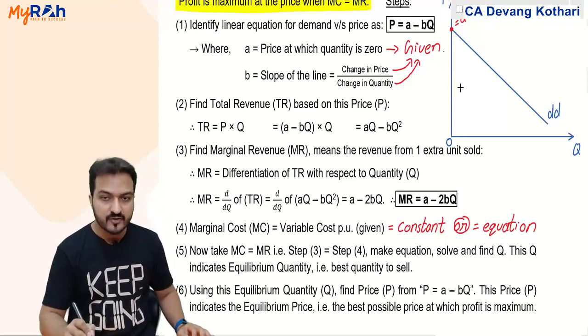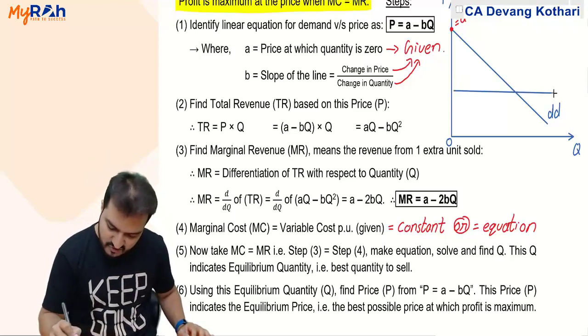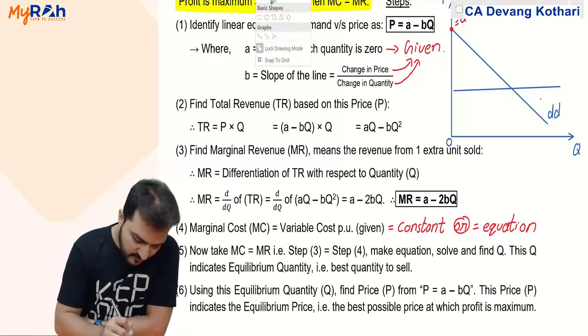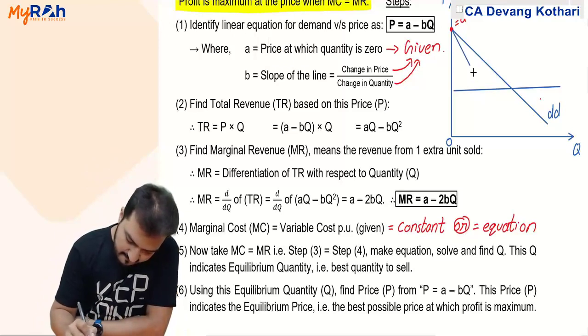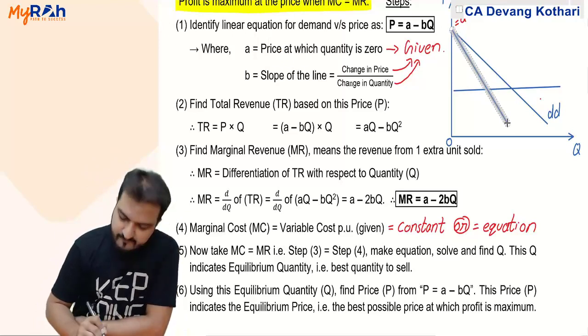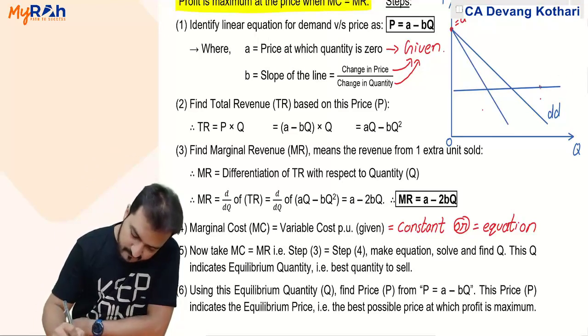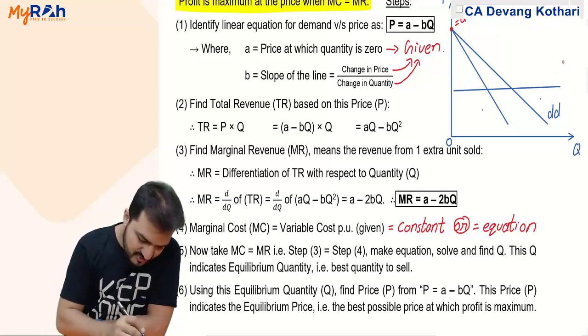If marginal cost per unit is constant, variable cost per unit is constant, then its graph might be like this, while the marginal revenue graph will go like this. And the point of equilibrium is when this marginal cost becomes equal to marginal revenue.